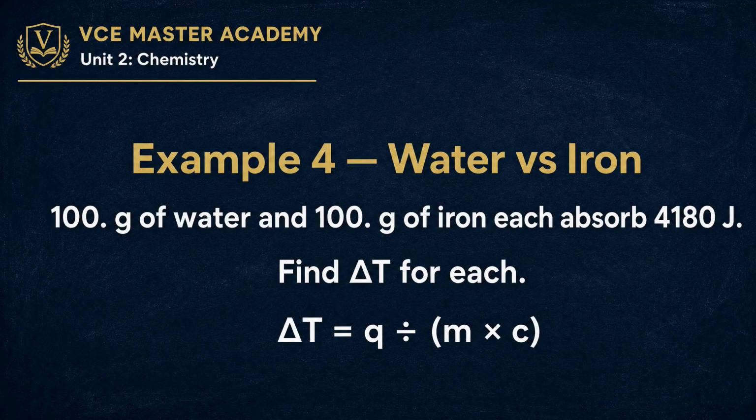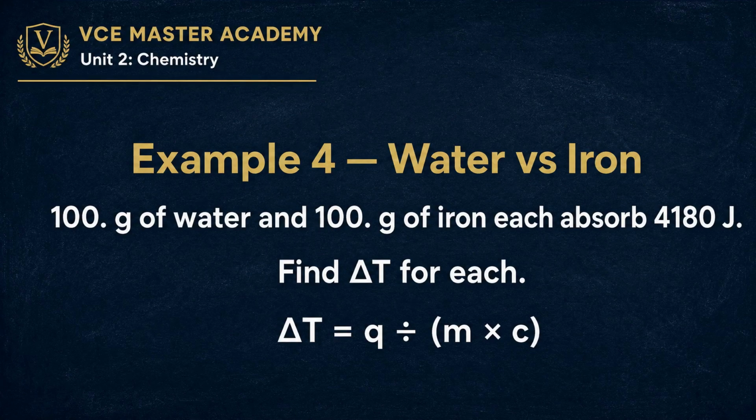Example 4. A thinking question, the kind VCE examiners love. Equal masses of water and iron. Each absorbs exactly the same energy, 4,180 joules. Which one gets hotter? Have a guess before I show you.